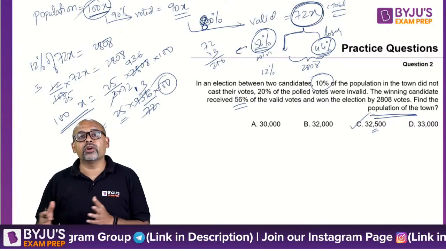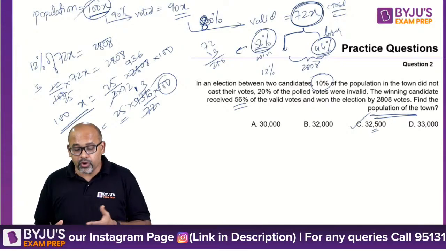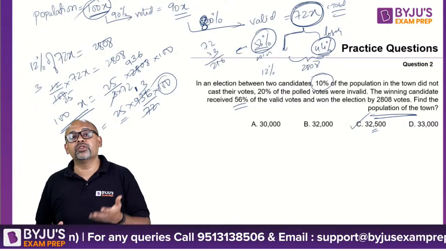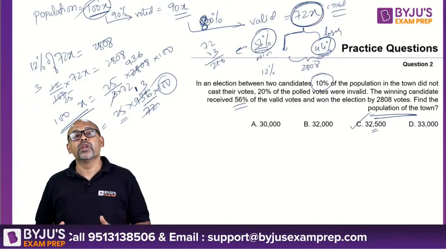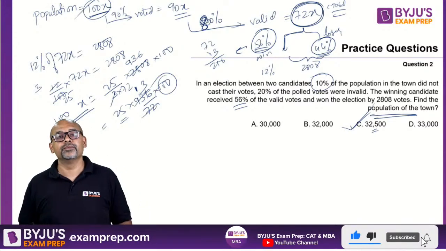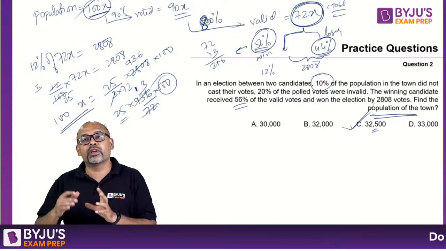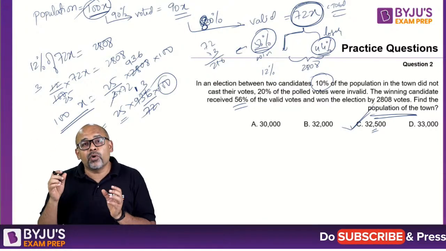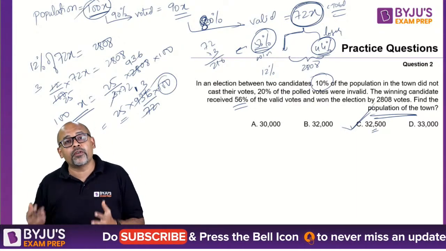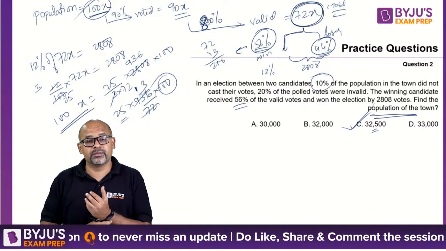So if you notice, I'm not doing all the calculation required. Some small things by observation you can eliminate. If you don't know what is 25 into 13, you don't have to do it. But if you want to do it also, it's very simple. 25 into 10 is 250. 25 into 3 is 75. So 250 plus 75 is 325. That's going to be your answer. So keep track of these small things. Looking at the last digit, when you're looking at powers, what could be the last digit? These small things will save a little bit of time. If you're fast in calculation, that's still good. Even if you're not fast in calculations, you will save some time by observing these small things.